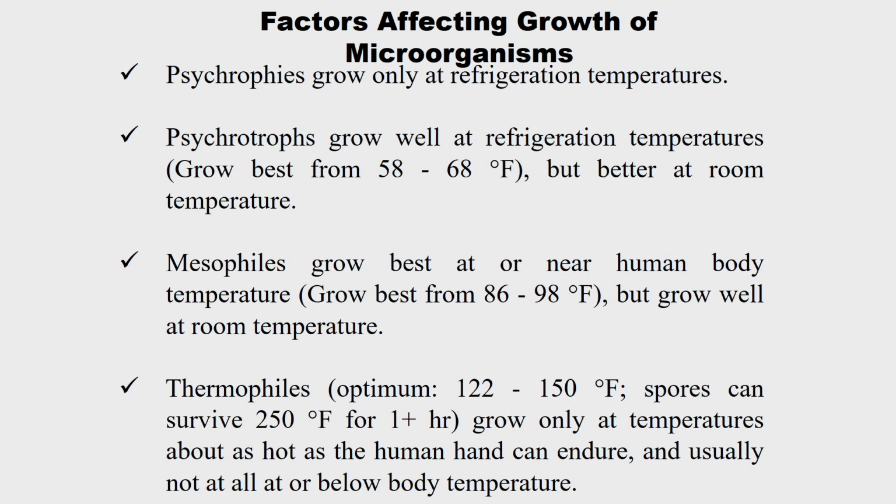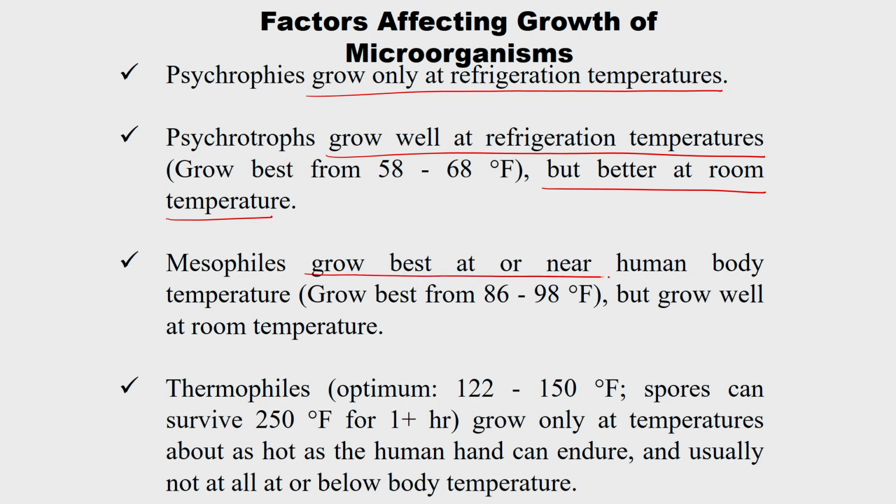So, based on that, the bacteria were divided into 4 categories. One is psychrophytes, they can grow only at refrigeration temperatures. The second one is psychrotrophs, they grow well at refrigeration temperature but better at room temperature. And the third category is mesophiles, which grow best at or near human body temperature.